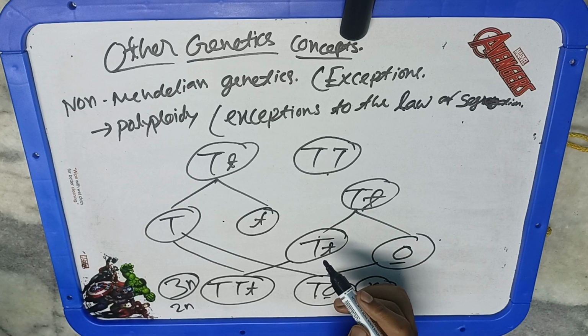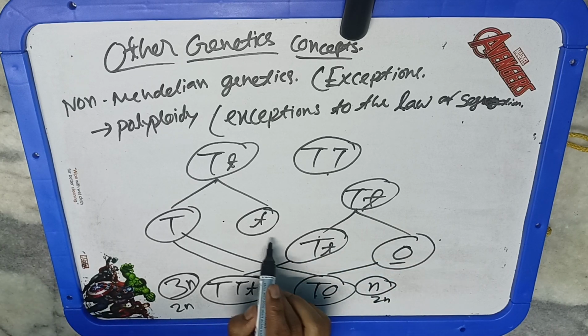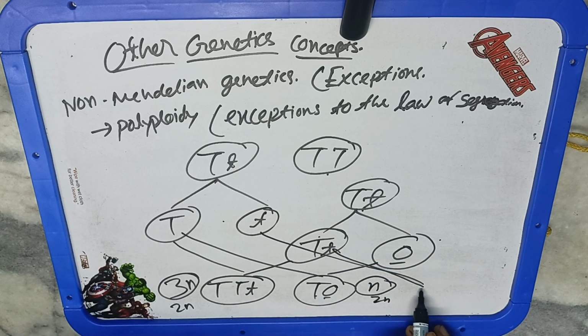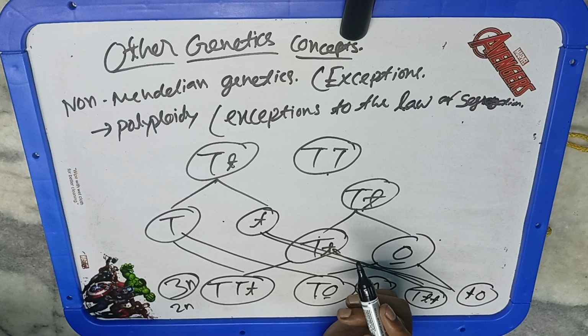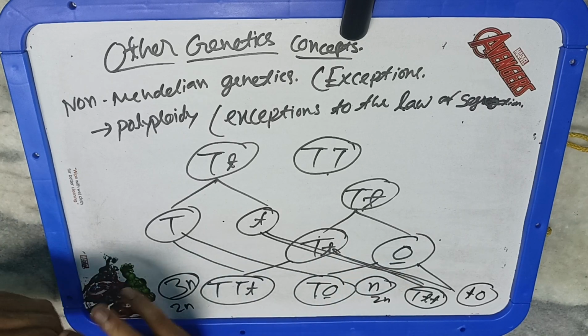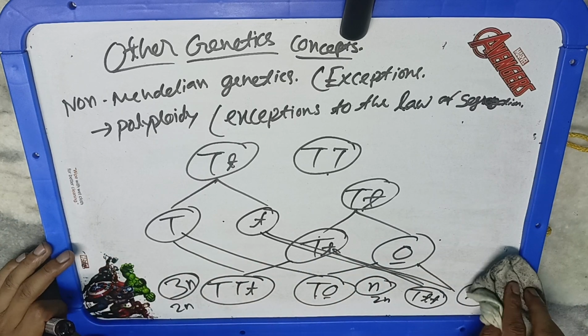Now again, capital T, small t, again this is polyploidy, and this is a small t and there is no allele, so this will again become the hemizygous condition. So these are the exceptions and these are the non-viable forms. So these are the aneuploidy and polyploidy which are exceptions to Mendel's law of segregation. Okay, so this you have to remember.